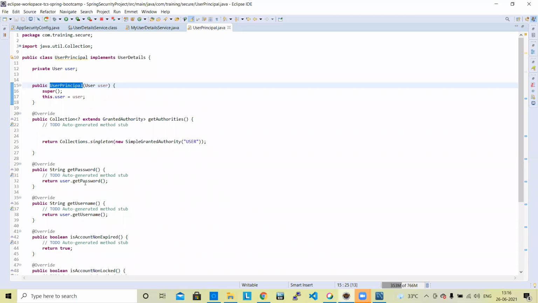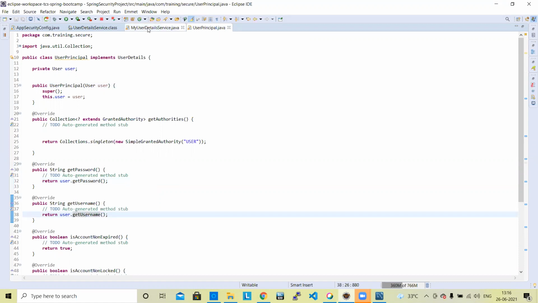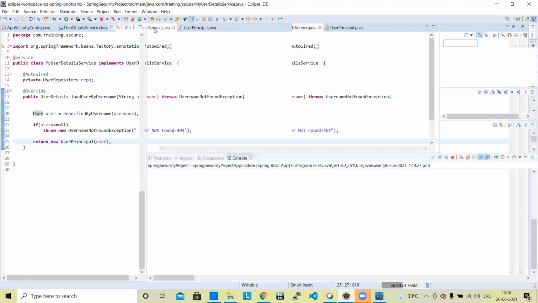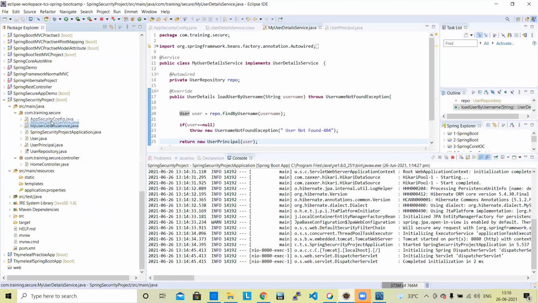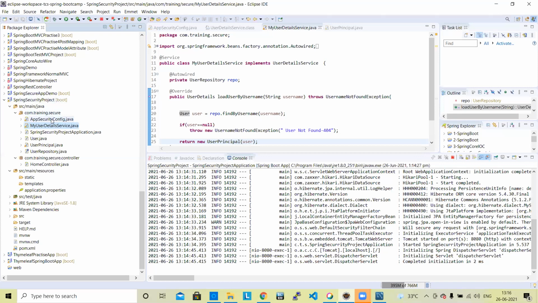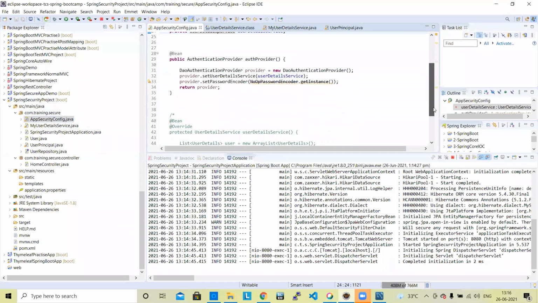And here are the changes we have done. We need to do user.getPassword and user.getUsername, and it will ultimately return a user object, and that user object will be passed on.